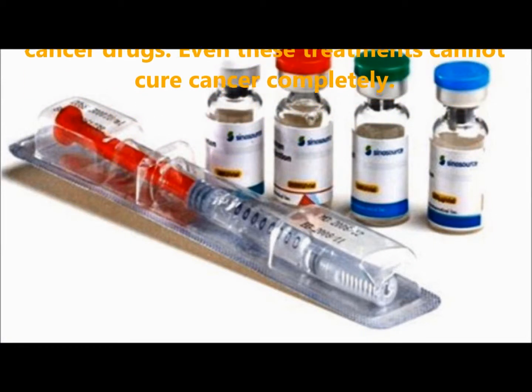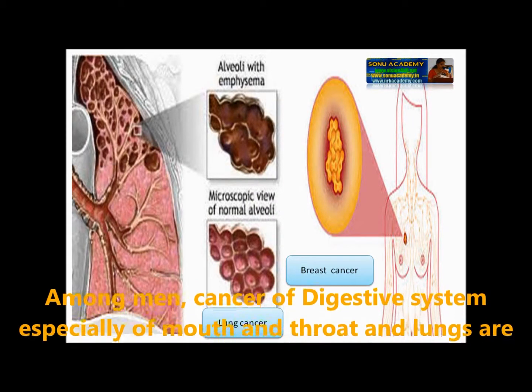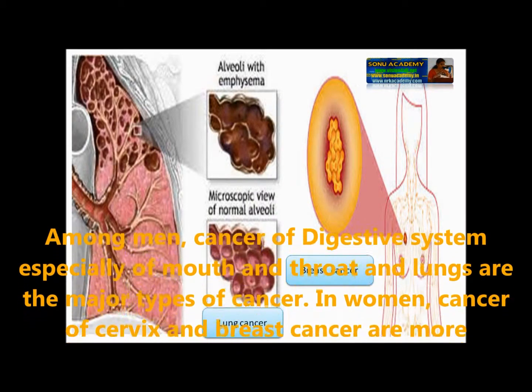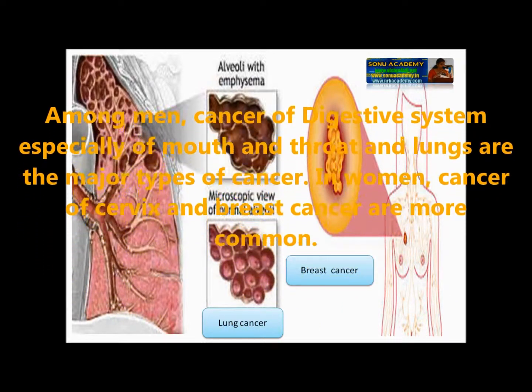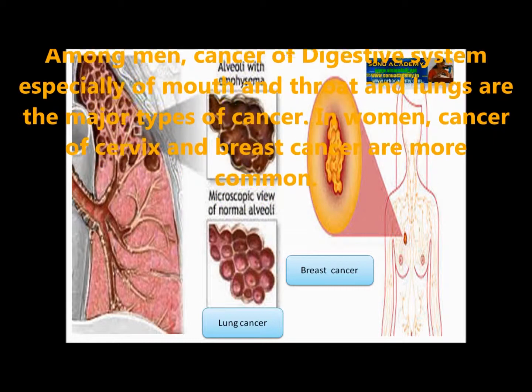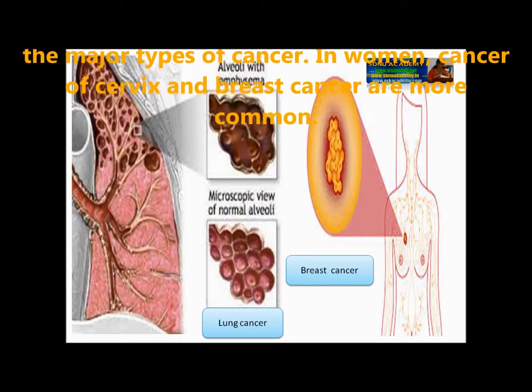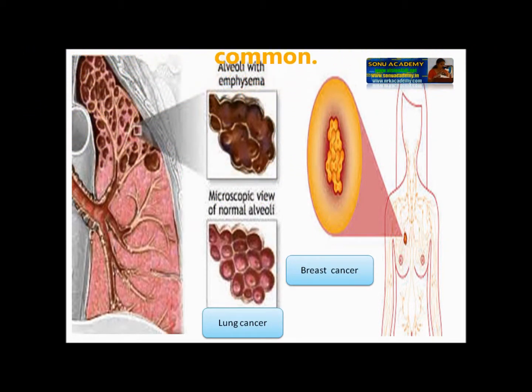Even these treatments cannot cure cancer completely. Among men, cancer of the digestive system, especially throat and mouth, and lungs are the major types of cancer. In women, cancer of the cervix, that is the mouth of the uterus, and breast cancer are more common.